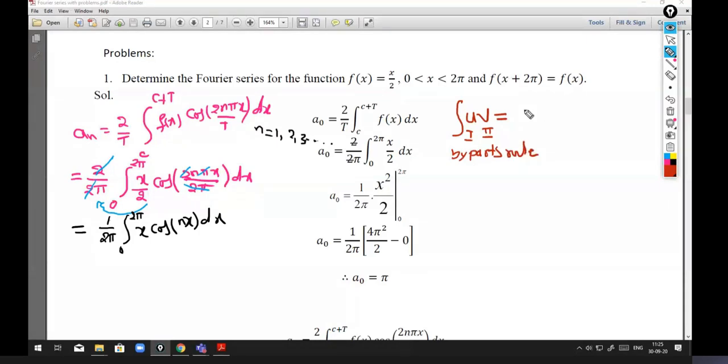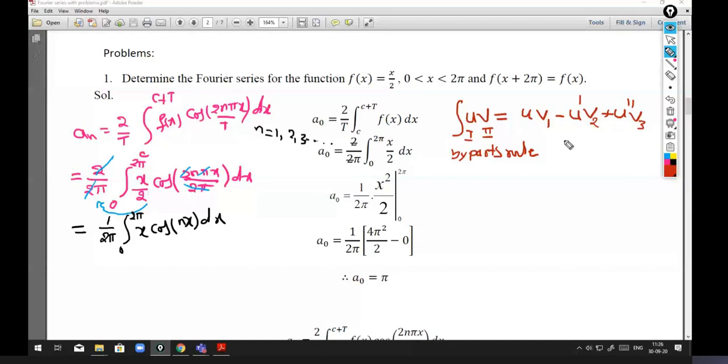That is first function into integration of second function, minus derivative of first function into second integration of second function, plus second derivative of first function and third integration, minus u triple prime v4 plus and so on.